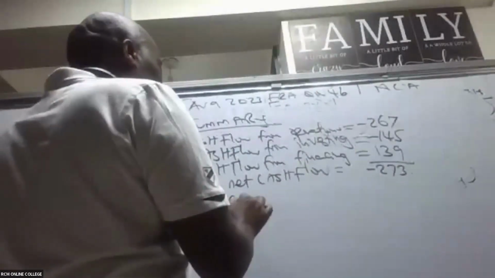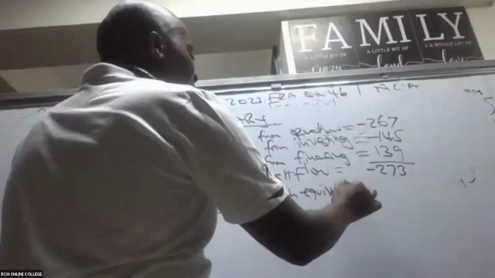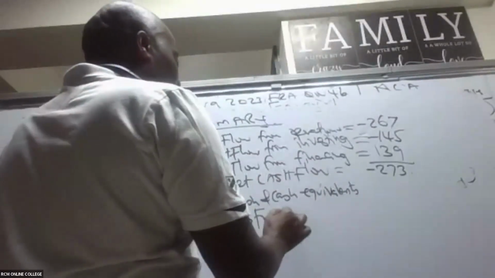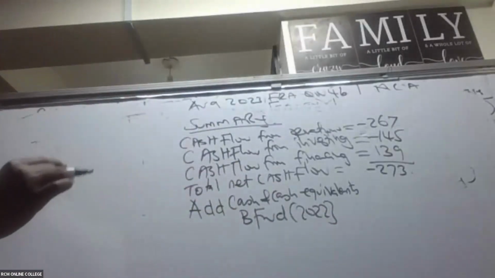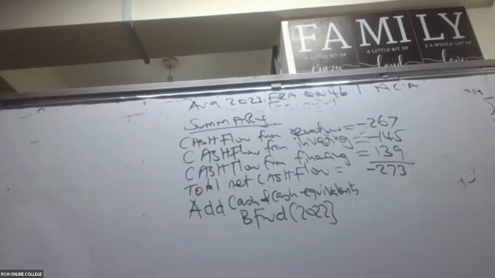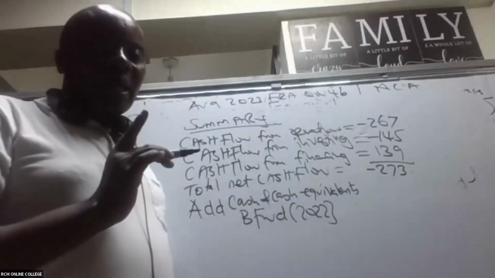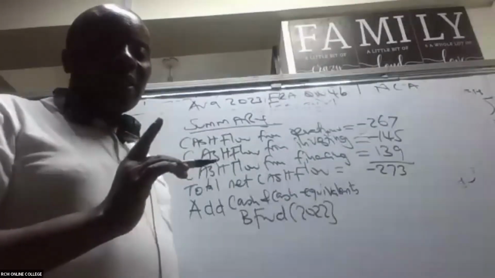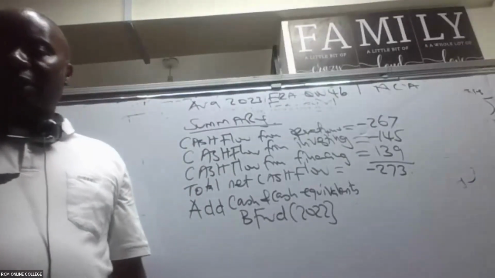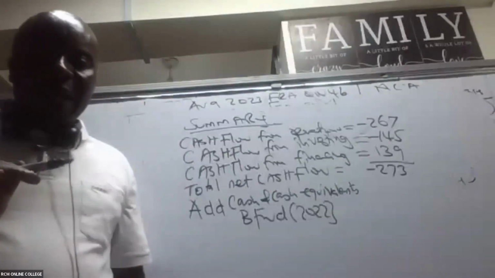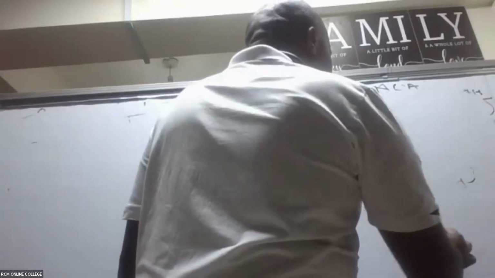You add cash and cash equivalents brought forward, the 2022 one. If you remember, we did this working, brought forward 2022. Are you able to remember that figure? Not 2023, but 2022. For 2022, it's 195. So please add this, and you should be able to get a figure.